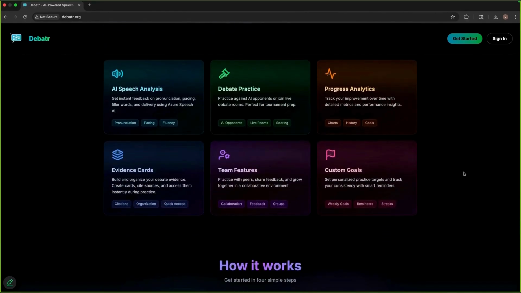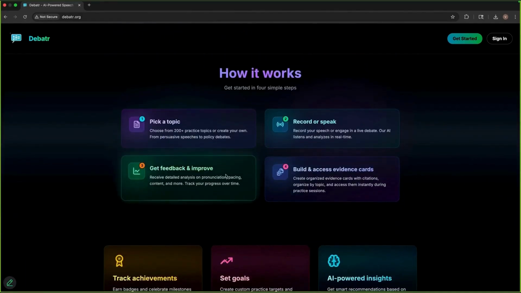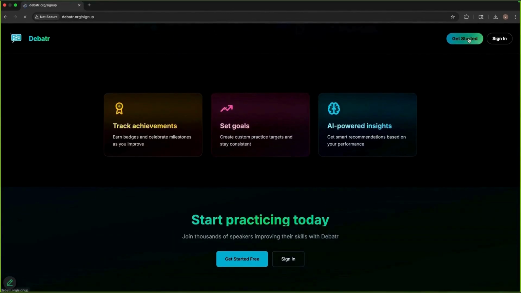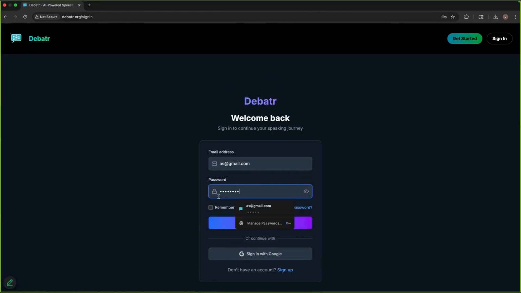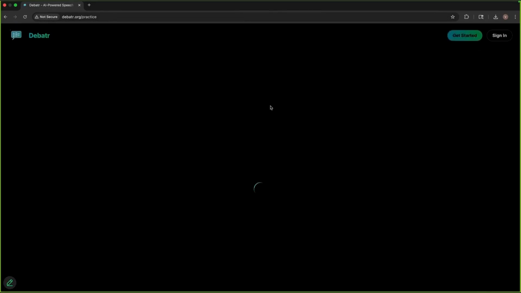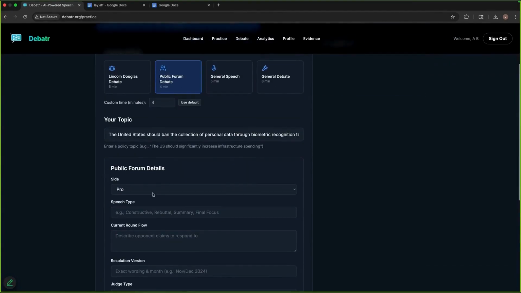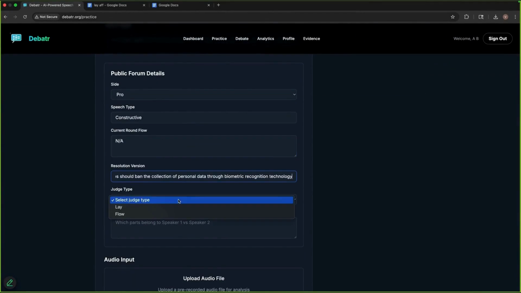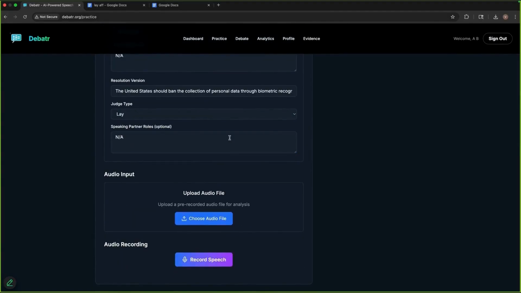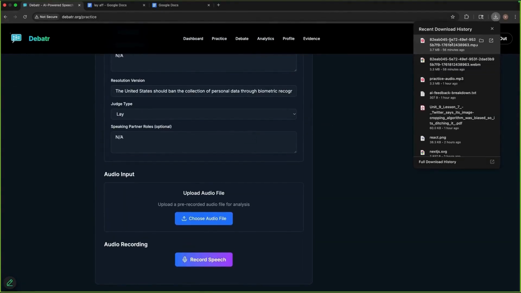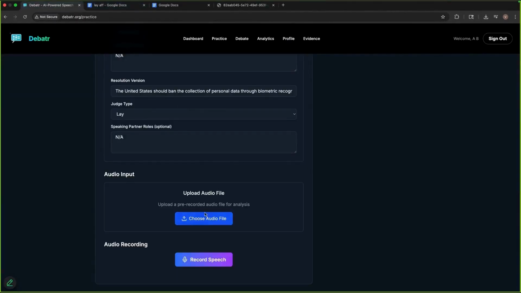We have this beautiful, informative homepage with interactive UI elements like over here. Next, we move on to our sign up page, as well as our sign in. We have our dashboard, which takes us to our practice page. There's history. Right now, we're entering custom parameters for public forum debates just to make the AI output a lot more accurate and tailored. Affirm, resolved: the United States should ban the collection of personal data through biometrics.